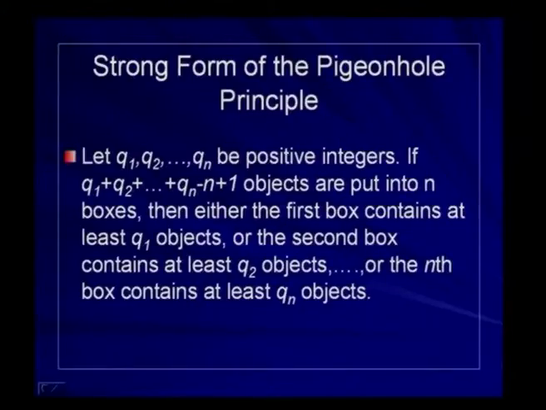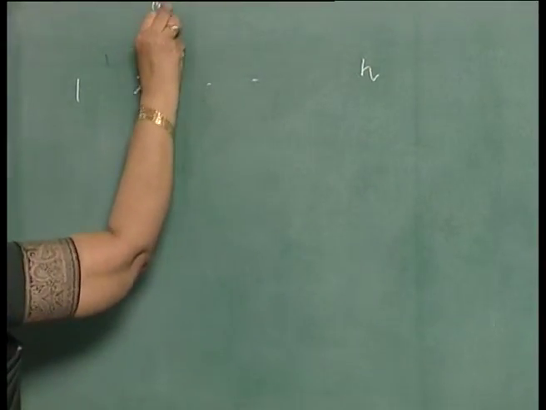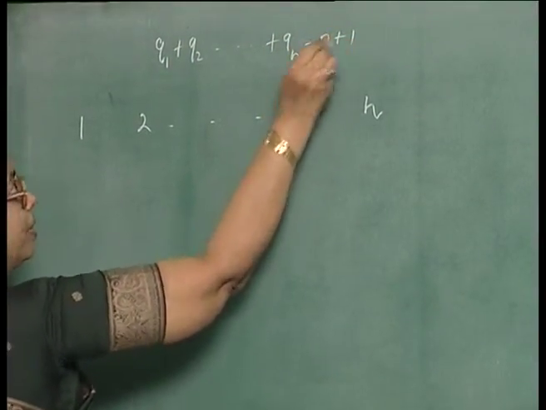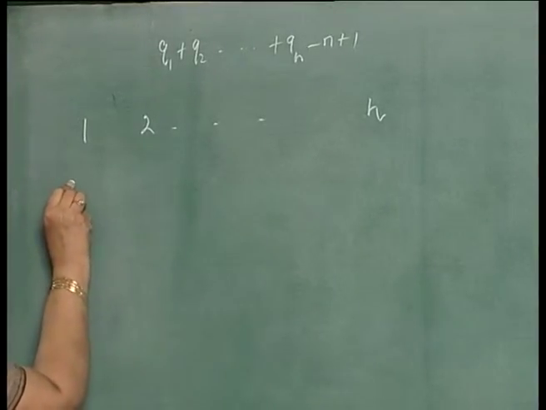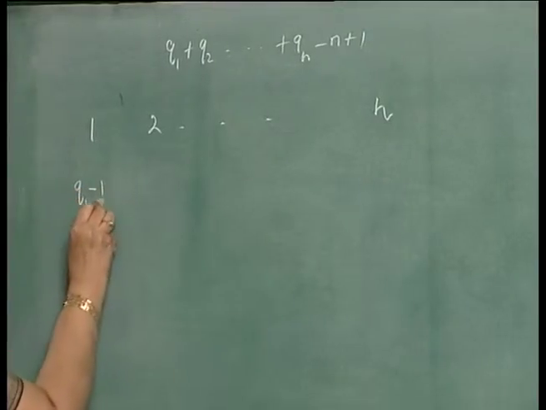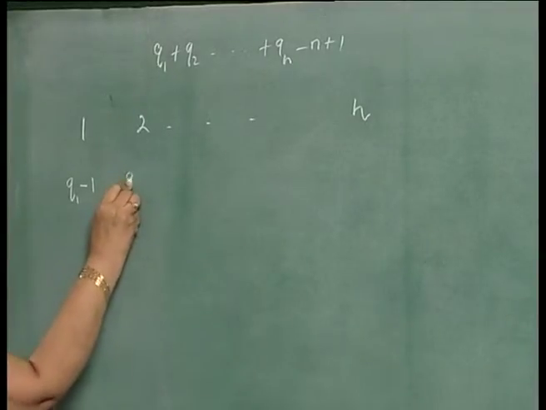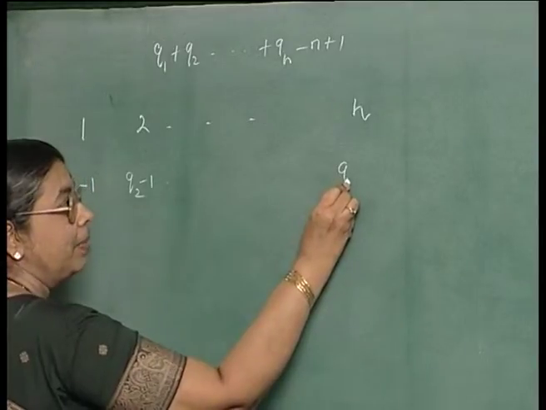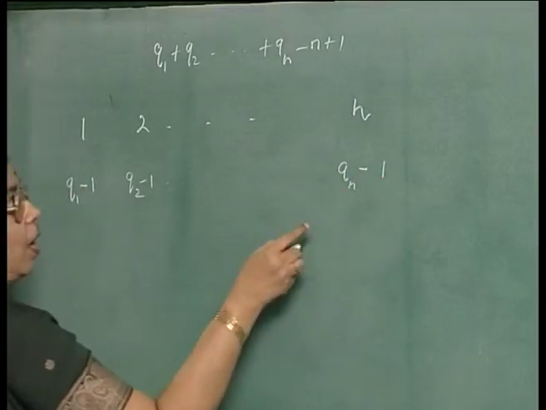Let us see. There are n boxes, 1, 2, 3, ..., n, and there are q1 plus q2 plus ... plus qn minus n plus 1 objects. Suppose the first box contains less than q1 objects, the maximum it can have is q1 minus 1, and if the second contains less than q2 objects, the maximum it can contain is q2 minus 1, and proceeding like this, the maximum the nth box can have is qn minus 1.